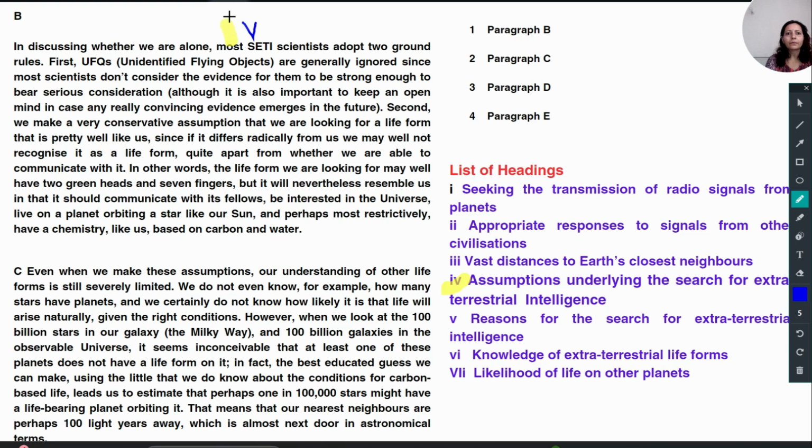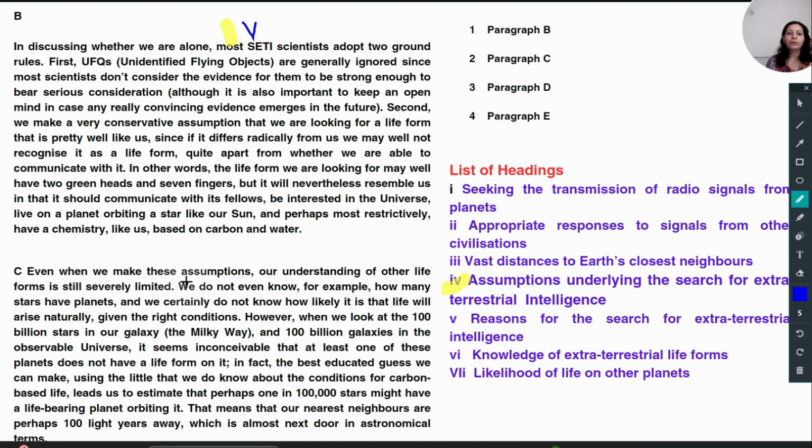Okay, this is my fourth number. Okay, C paragraph. Now you can read. Even when we make these assumptions, it means we were right. So sometimes some paragraphs start with the same thing that they had discussed in the previous paragraphs. It means this assumption they have discussed in the above paragraph.